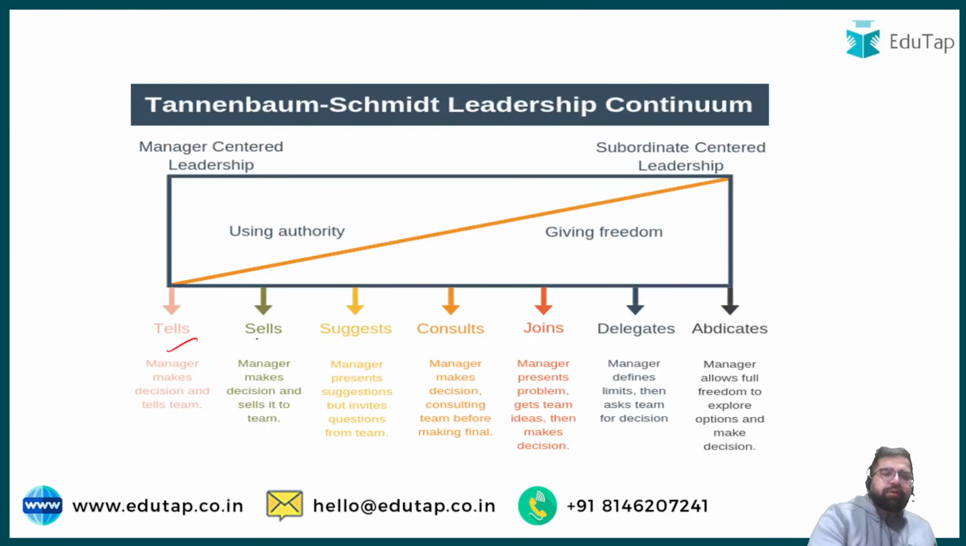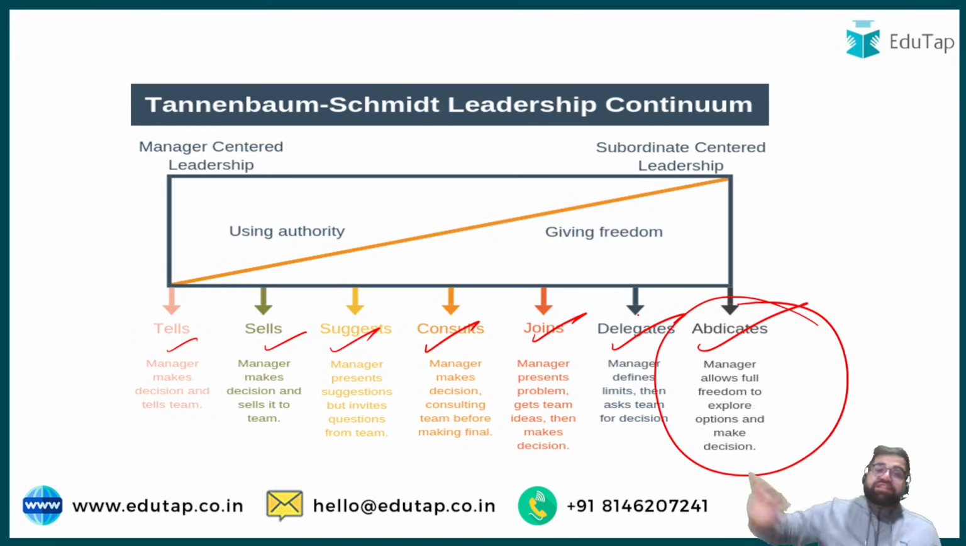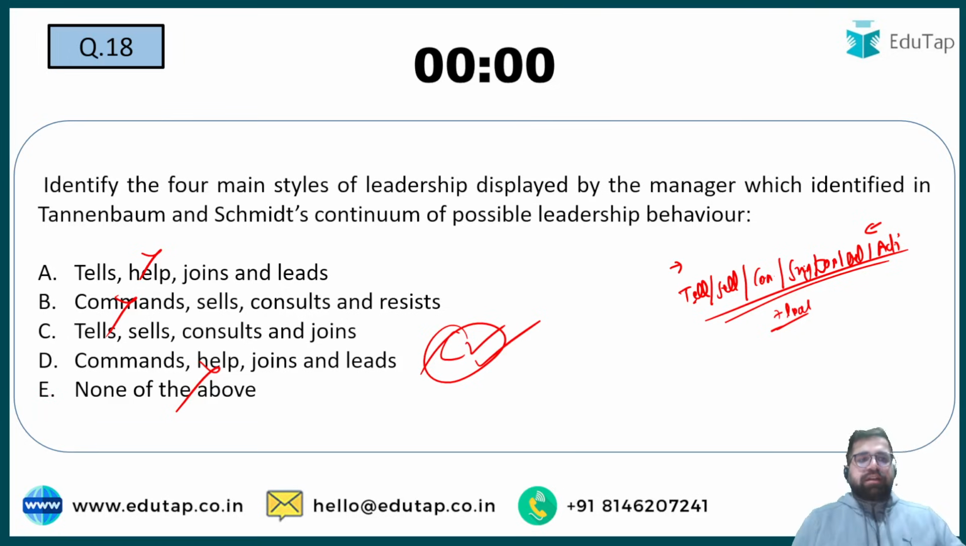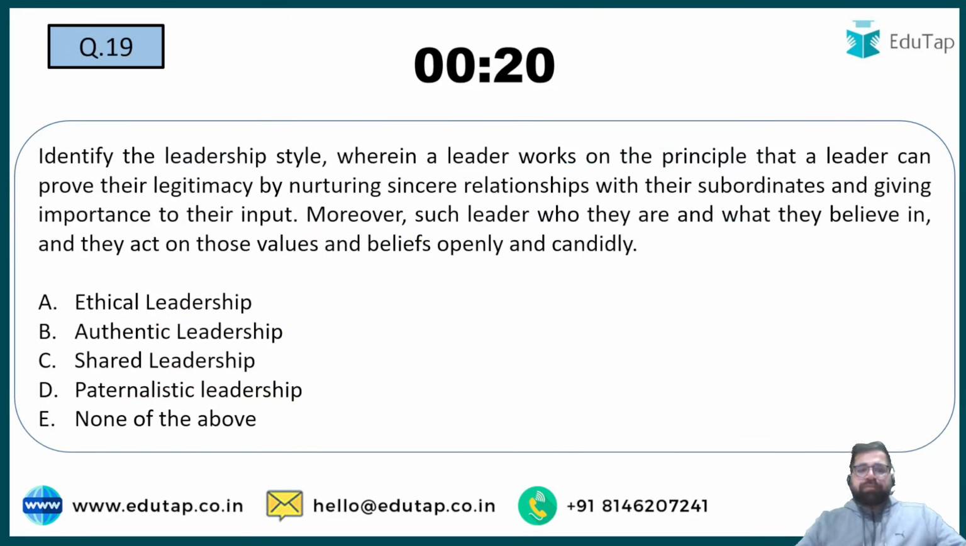Right? So you tell, you sell, you suggest, consult and join, delegate and abdicate. This is the most extreme end wherein you try to follow delegative leadership, like completely leaving the work altogether, and telling is like most autocratic. Right? So I hope you have also got the correct answer for question number 18.